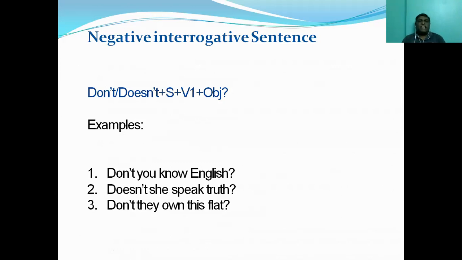Don't they really interact with you? Don't they talk to you over phone? Doesn't it cost very expensive? Like this, you will have to ask. That is called negative interrogative sentence. You can see the structure also: don't or doesn't, plus subject, plus V1, plus object.